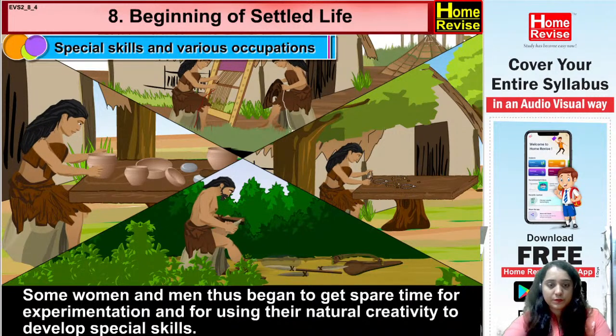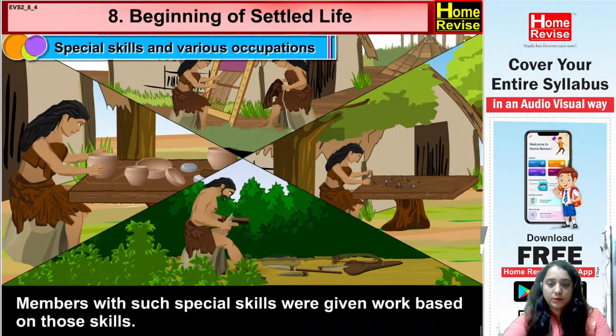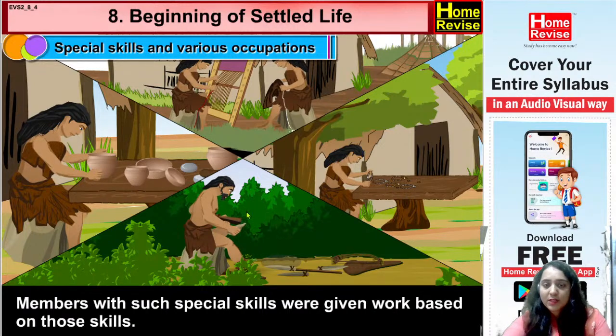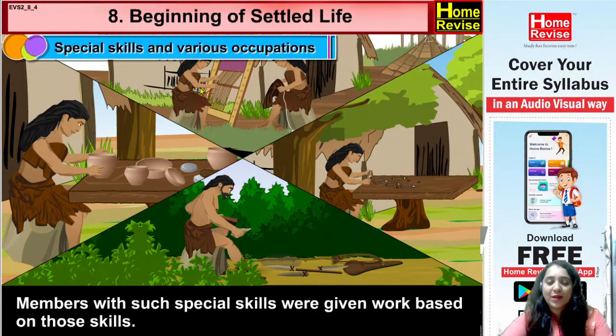Okay. Members with such special skills were given work based on those skills. Now, those who had special skills in making utensils, weapons, fabrics, and different ornaments were given various different types of activities. Okay?